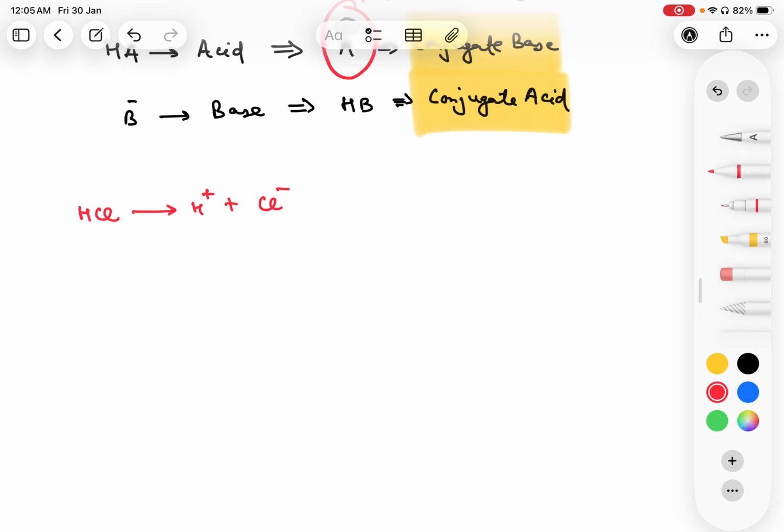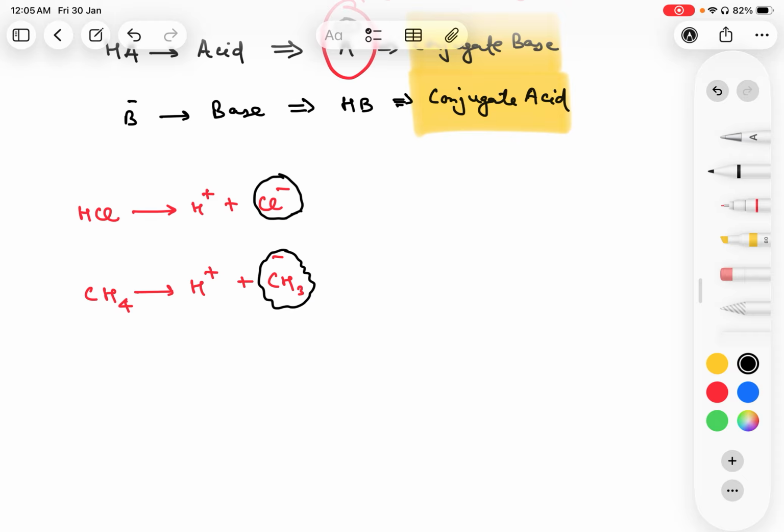Similarly, if I take methane, after losing a proton it will form H+ and CH3-. Now let's check the stability of this species, the conjugate base, because this decides the acidity.